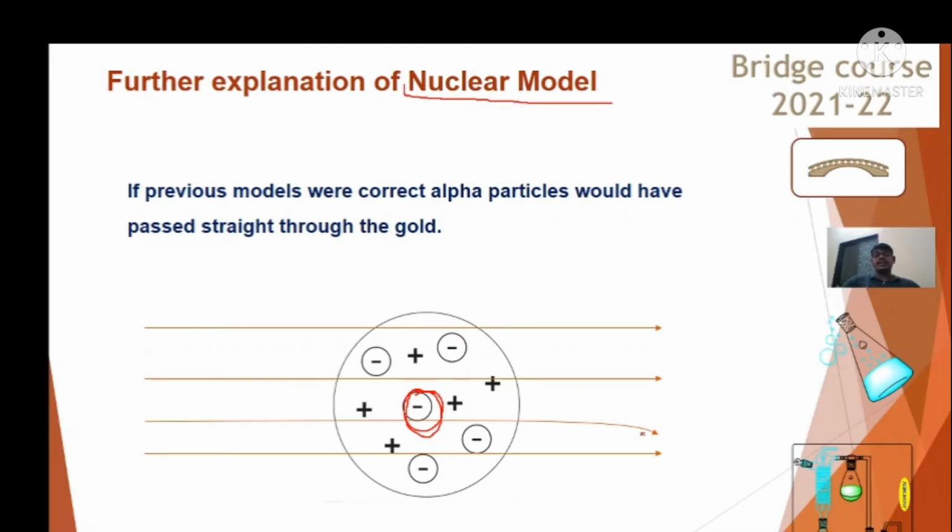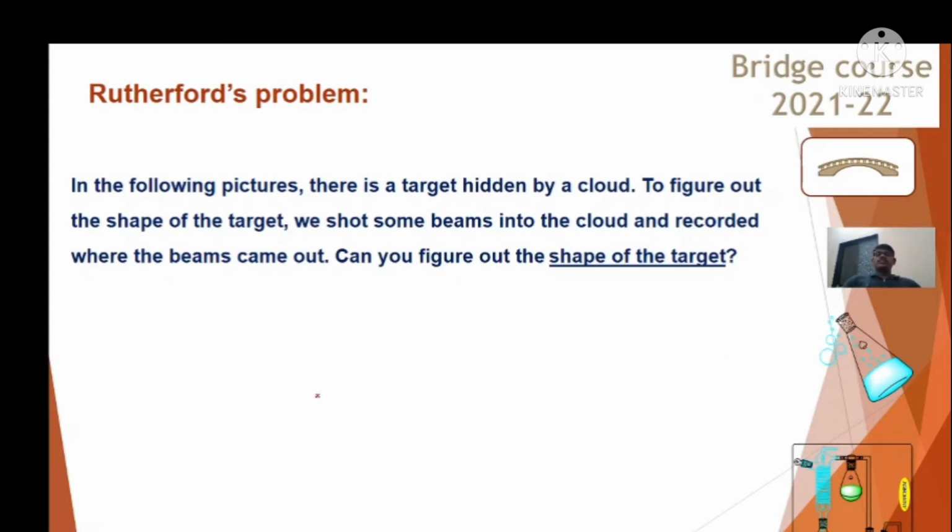That is what this diagram shows. But there is a deflection in the alpha particle, so the previous models proposed for the structure of the atom were incorrect or partially correct. We can't say directly incorrect, but partially incorrect. Now what is the problem of the Rutherford model?